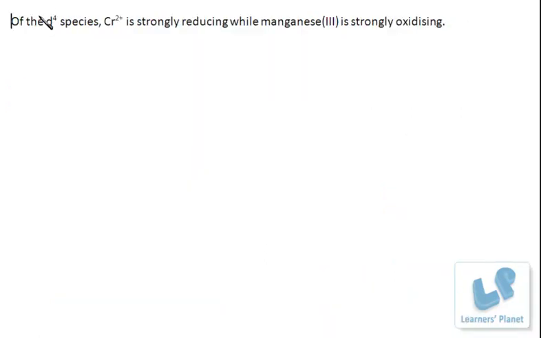See, this is a question. This we have already discussed. Of the d4 species, Cr2 plus is strongly reducing while manganese 3 plus is strongly oxidizing. If you don't remember the electrode potential, then you can say that, say Cr2 plus. What is the configuration of chromium? It is 3d5 4s1. What will be the configuration of Cr2 plus? It will be 3d4.